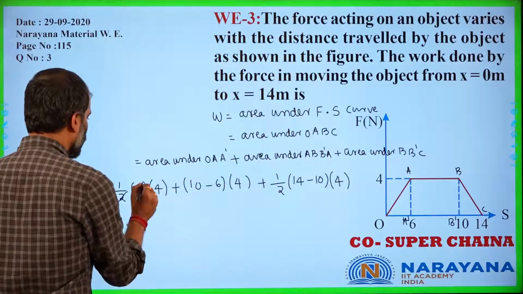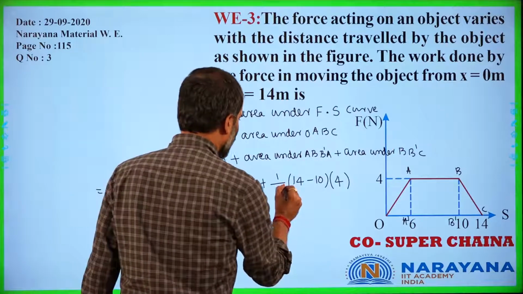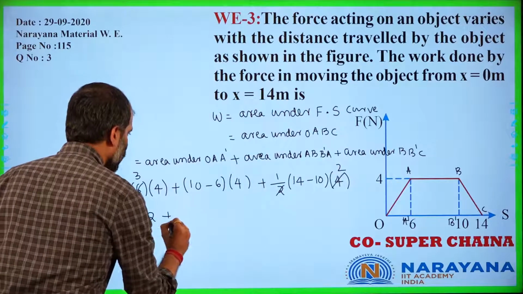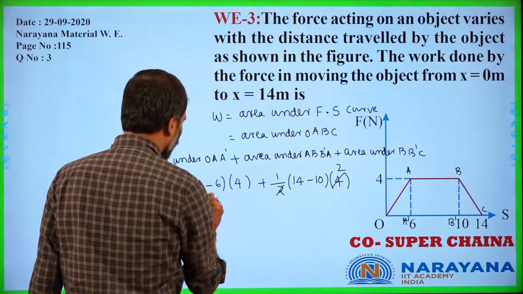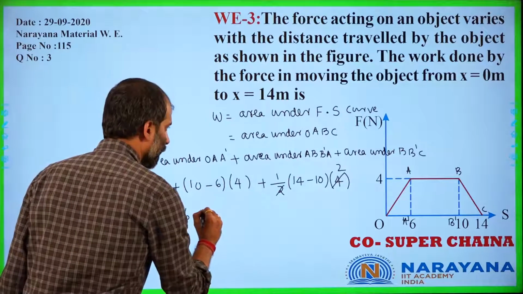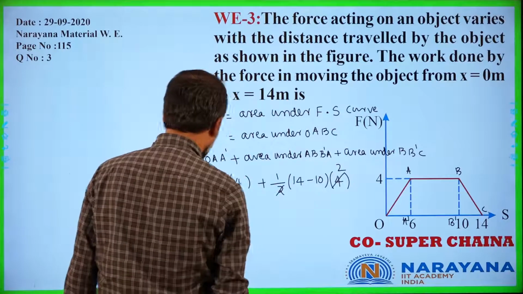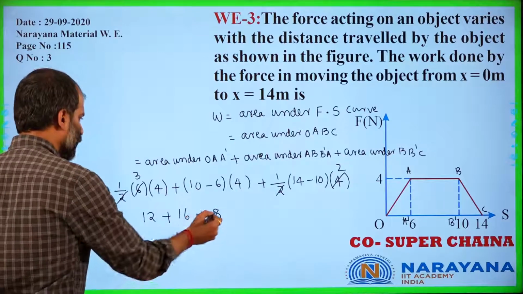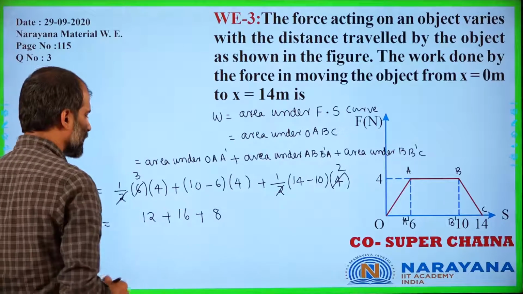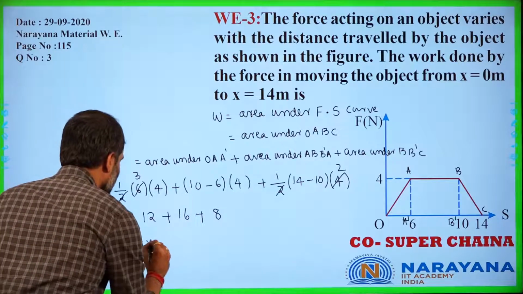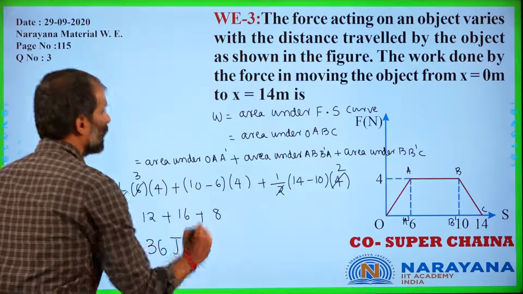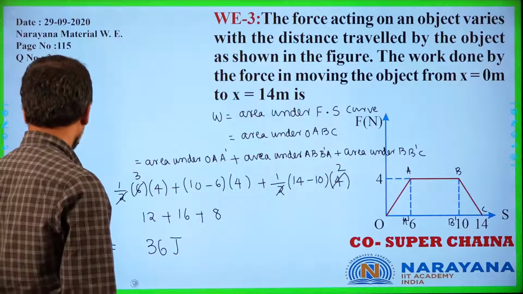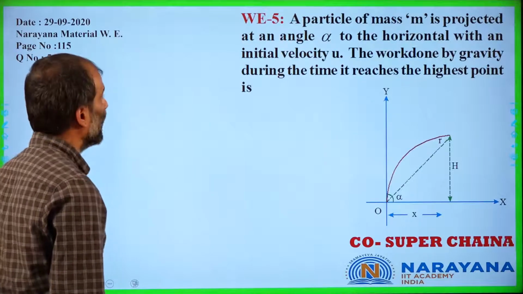It is now 2 ones and 2 twos here, right? Now here it is 12 plus, this is 10 minus 6 is 4, 4 fours are 16, plus this is 4 into 2 is 8 over here. So now here, if you consider 12 plus 8 is 20, 20 plus 16 is 36. So the work done would be equal to 36 joules. Hope everyone it is clear to you, right? Moving on to our next slide.